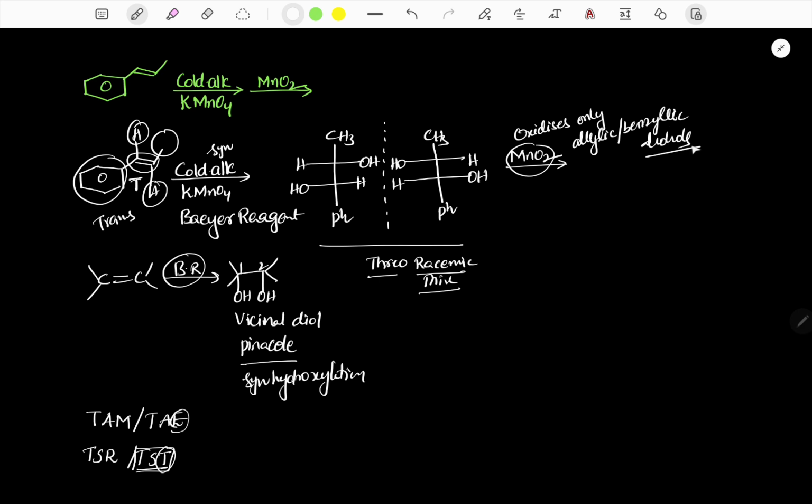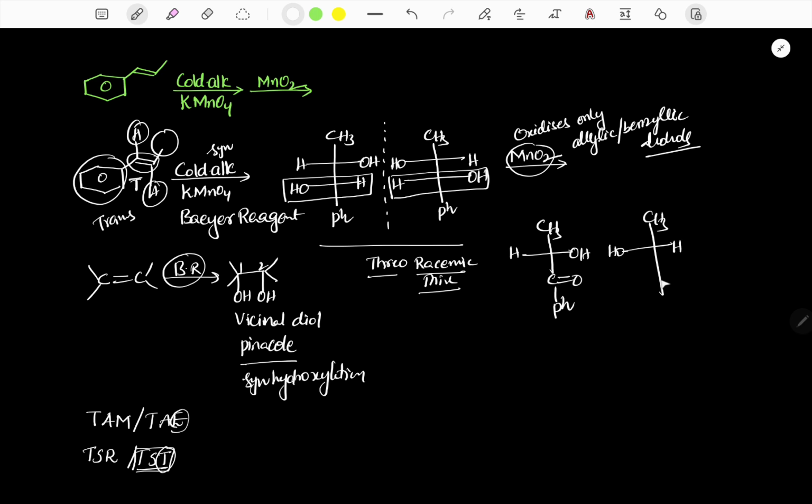Here this part is a benzylic alcohol part, and this part is also a benzylic alcohol part. Therefore we get the corresponding product, CH3, hydrogen, OH, C double bond O, Ph. Next compound: CH3, OH, hydrogen, C double bond O, Ph.